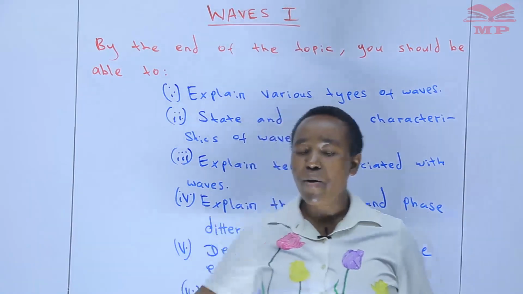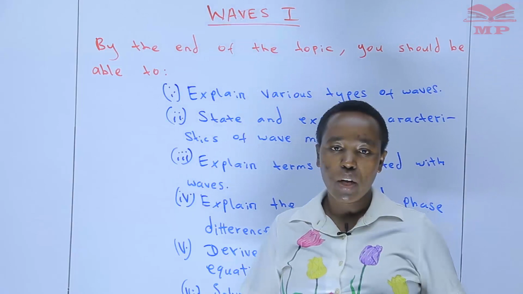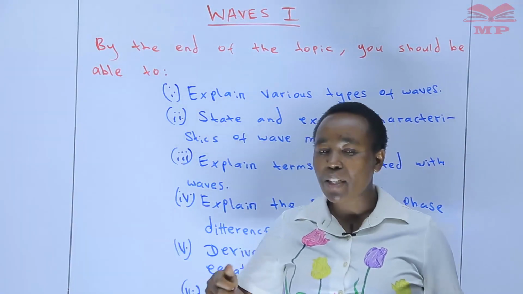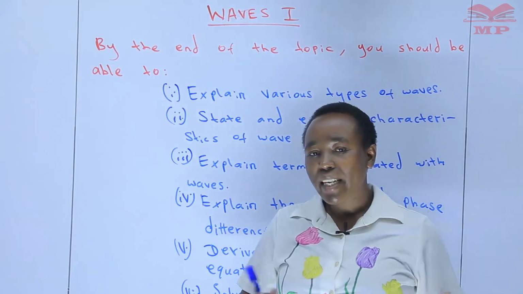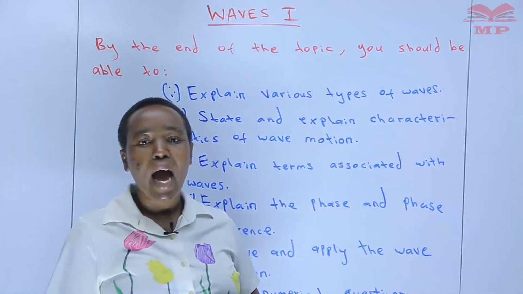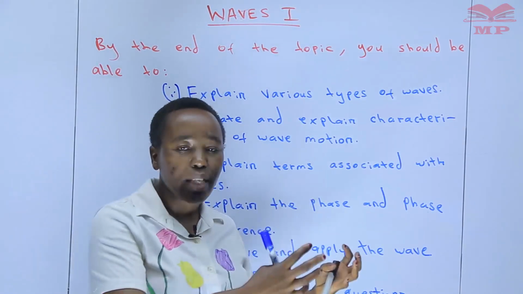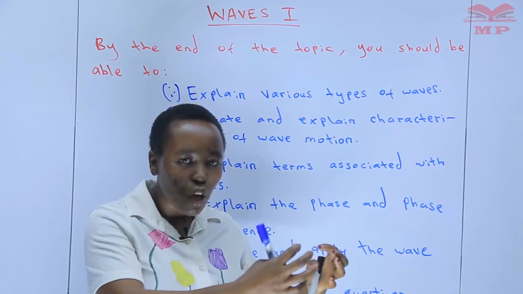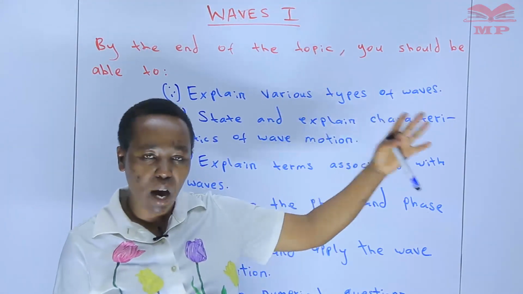When you are using your remote, maybe you are controlling a television, it is by waves that it's able to work. Again, at your home, when you are busy just listening to a radio, the producer or whoever is talking is not near the radio, but is some distance away.